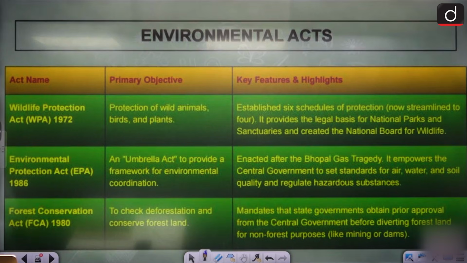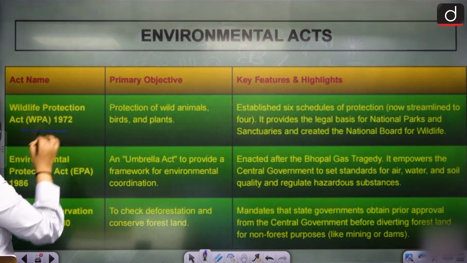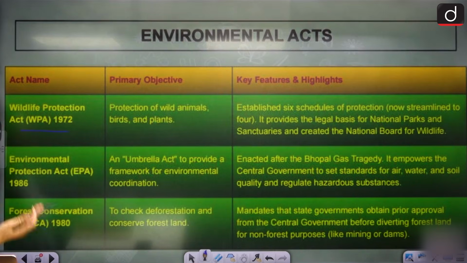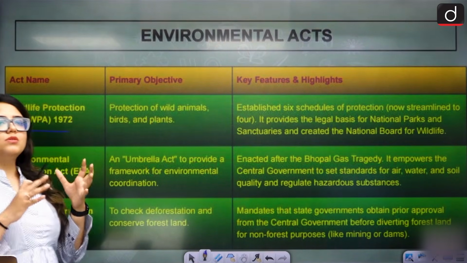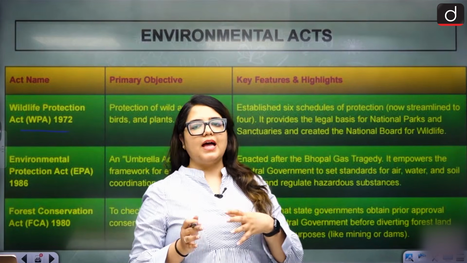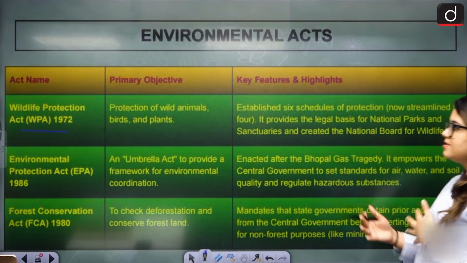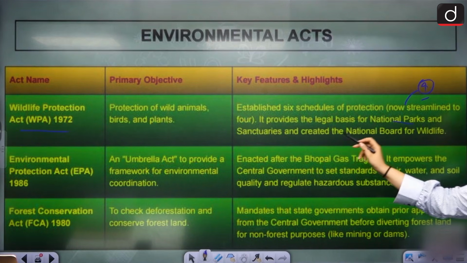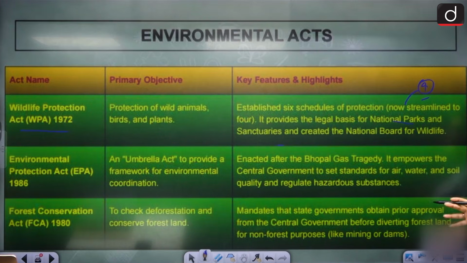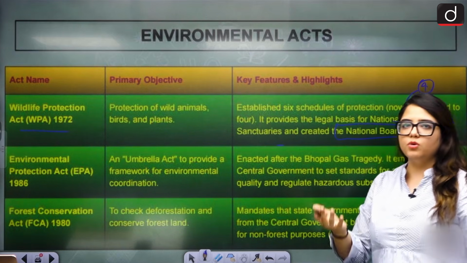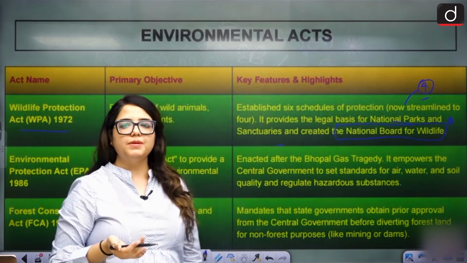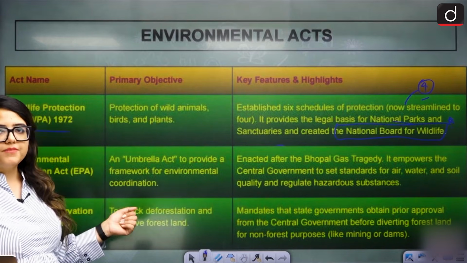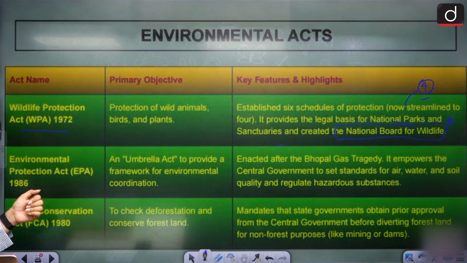So the first act we have is the Wildlife Protection Act 1972, for the protection of wild animals, birds and plants. The main thing, they include 6 schedules in the act that step by step protect the species. Now they have been streamlined to 4 itself, which provide legal basis to national parks and sanctuaries. And the most important thing this act does is create the National Board for Wildlife. This board is consistently working towards making sure that the act is implemented and followed. That is the most significant advantage of this.